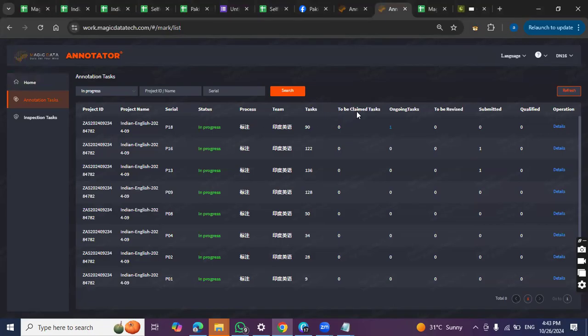So this to be claimed thing, it's in the pool. Right now there are 0 tasks in the pool. When the client gives us data, it sits here. Then when you park it, it moves to ongoing. Once it's in the ongoing, no one is going to take it from your ID, right?